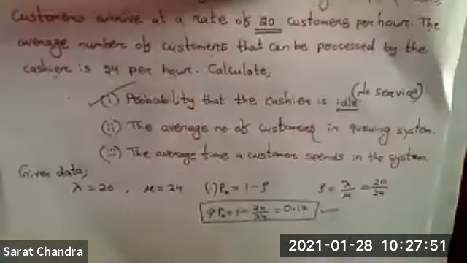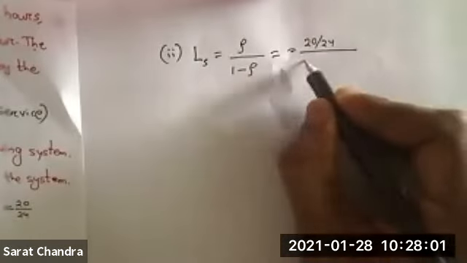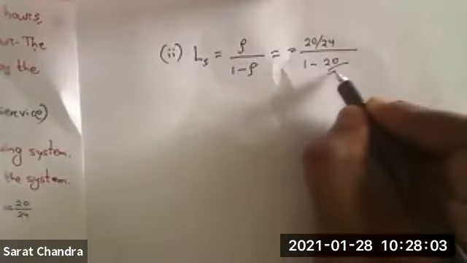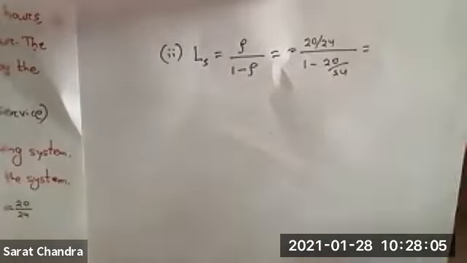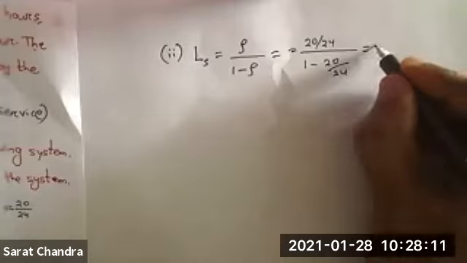If we apply the value of rho we got, 20 by 24, whole divided by 1 minus 20 by 24, and solve it, the answer will be 5. So in one line you will get the answer.